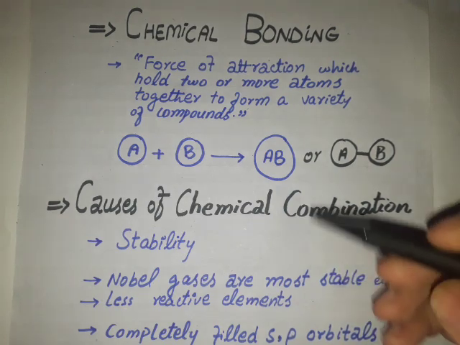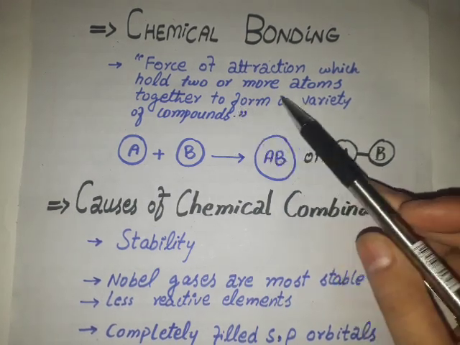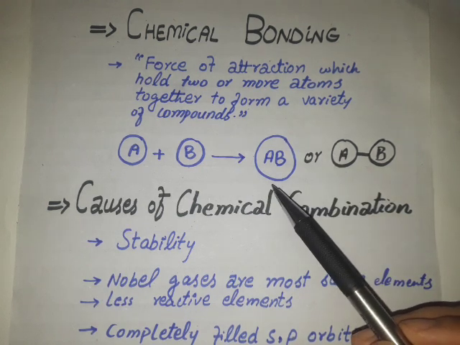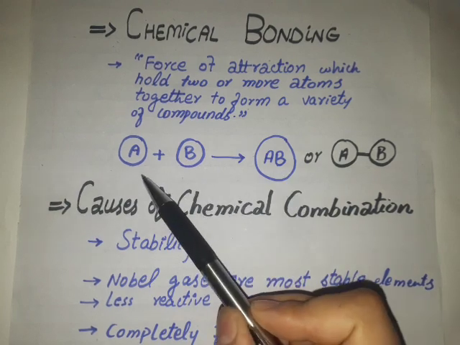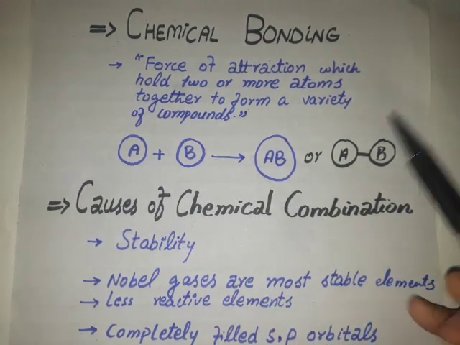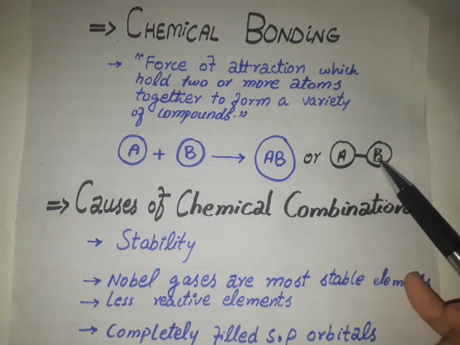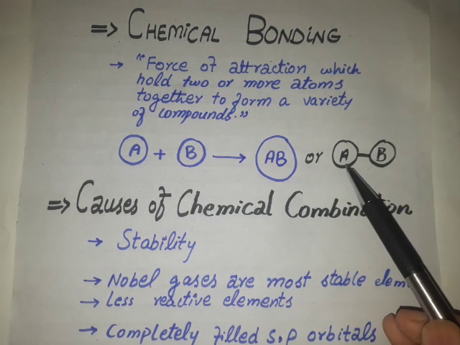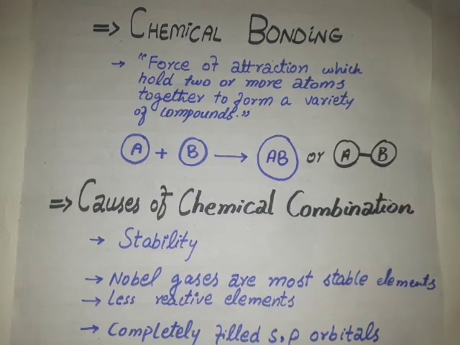A chemical bond is a force of attraction which holds two or more atoms together to form a variety of compounds. So what is a chemical bond? It is basically a force of attraction. This is atom A and this is atom B. This is a chemical bond between these two atoms. It's nothing but just a force of attraction holding A and B together.